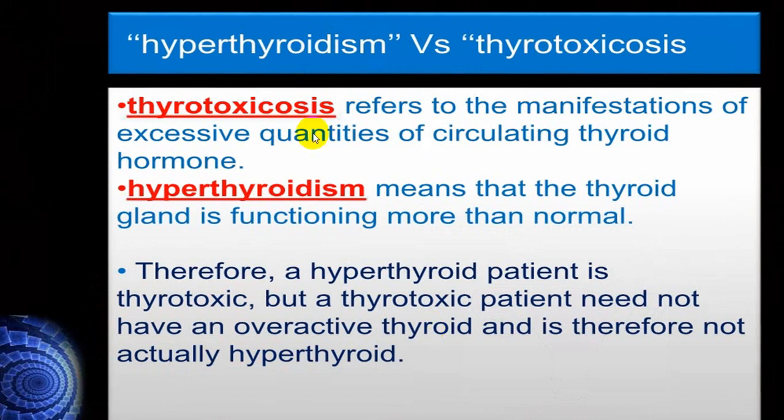Same thing, the difference between hyperthyroidism and thyrotoxicosis. Thyrotoxicosis is the manifestation of excessive circulating hormone, while hyperthyroidism means the thyroid gland is functioning more than normal and you have elevated T3 and T4 levels. A hyperthyroid patient is thyrotoxic, but not all thyrotoxic patients have an overactive thyroid gland. So thyrotoxicosis can be because of the thyroid gland or because of causes other than the thyroid gland.